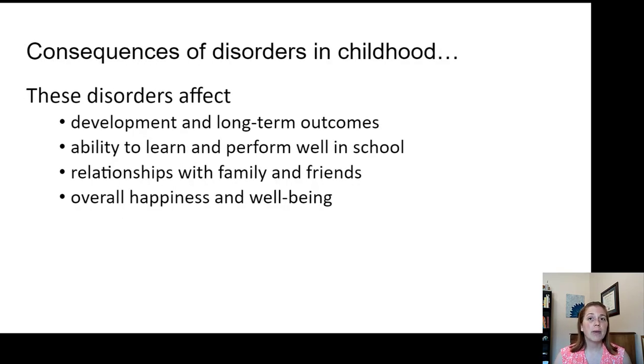If we really think about this, there are wide-ranging consequences to having childhood disorders for development in general. Things like autism might hinder development of social skills, for example, later on in life. ADHD and conduct problems can disrupt performance in school. Their relationships with family and friends can also be affected, and overall happiness and well-being.